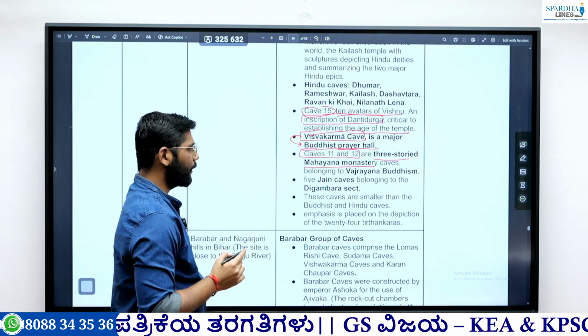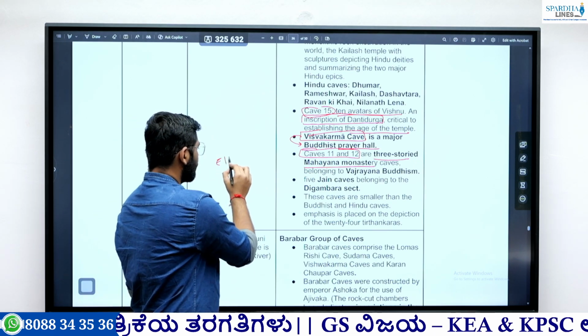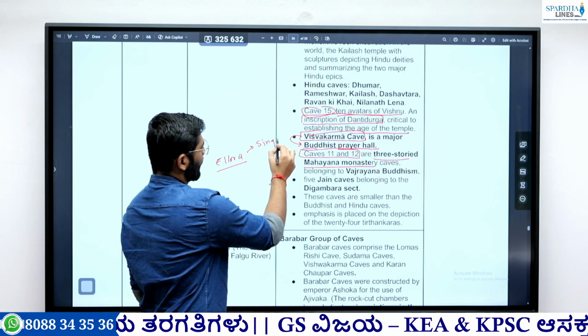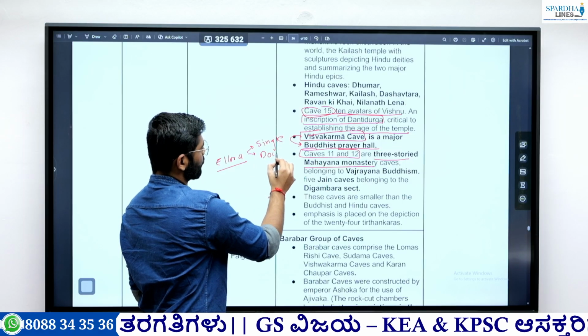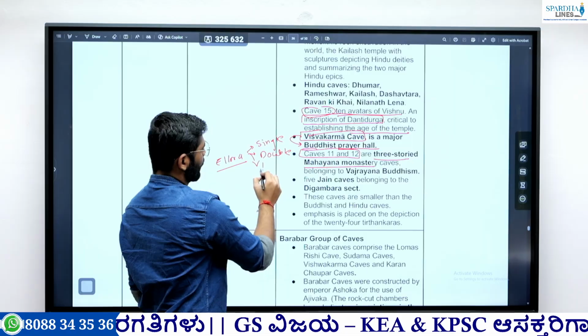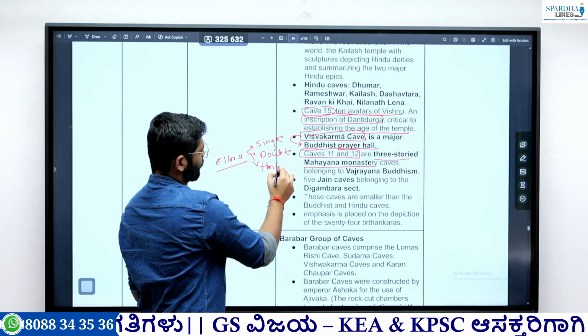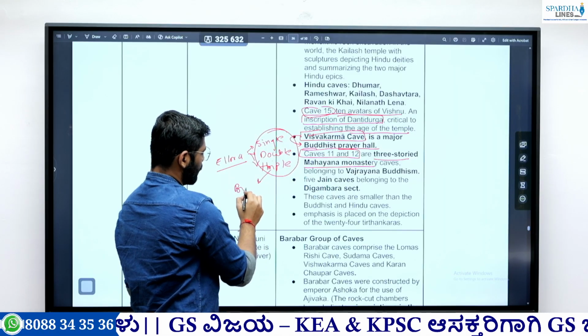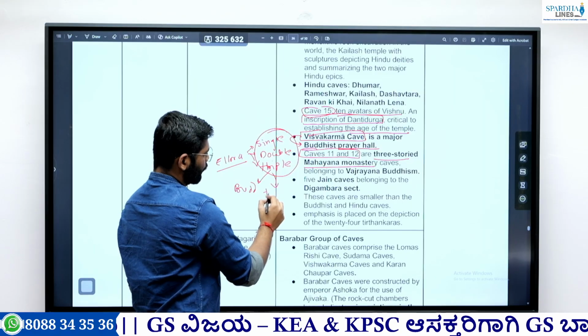Particularly when it comes to Ellora, the caves are single-storied, double-storied, and triple-storied. So remember, these single, double, and triple storied ones belong to Buddhism and Hinduism.